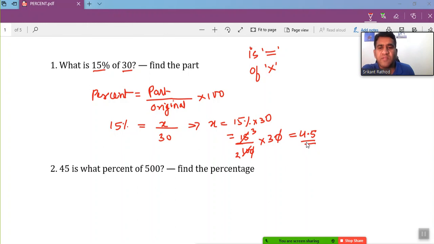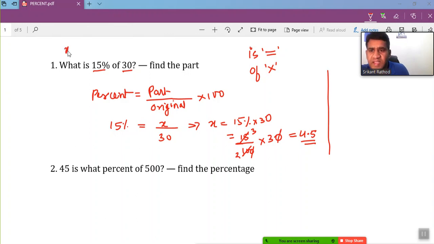I'll tell you another way. It's not necessary that you have to use the formula only. By referring to the question, you can solve the questions directly. Look, how do I do that? The question says, what is 15% of 30? I don't know what that number is. Let's consider that number as x; while finding the values, consider the number as x or any variable. So this question can be written this way: in place of "what" I can write x.